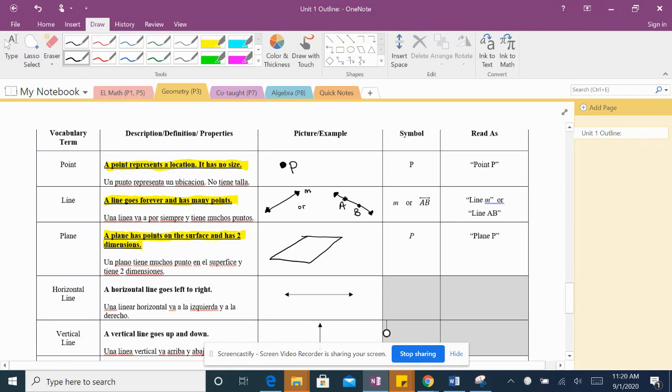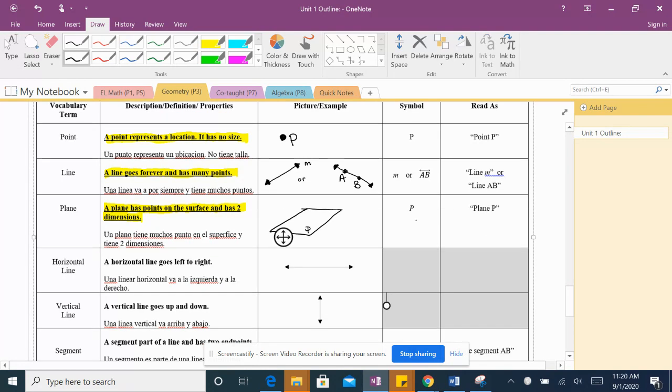Un plano es como un cuadrado. And we name this as plane P. Plano P. The symbol is a P. And we read it as plane P.